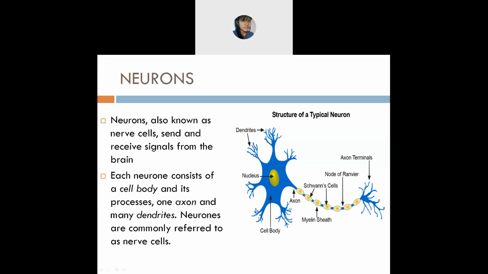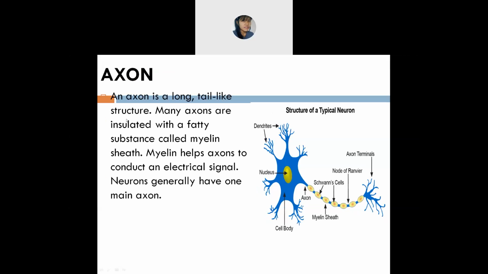All these hairy parts, which are just like branches, are known as dendrites. This part is known as the cell body. These neurons are also known as nerve cells, as I already said. Now let's see what the axon is.